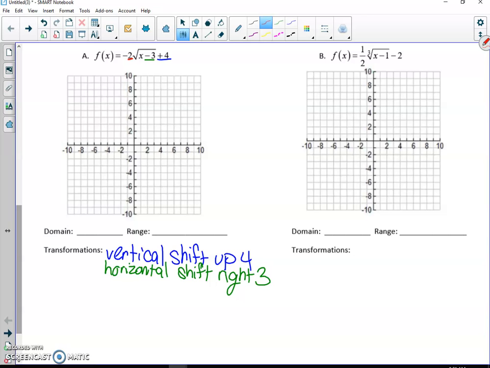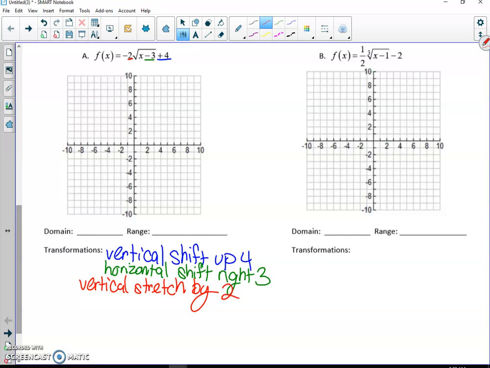So remember, anything outside of the radical affects the y values, or the vertical stuff, and anything inside the radical affects the horizontal stuff. So this is outside the radical, so it's going to be vertical, and when you multiply by something, it's either a vertical stretch or compression or shrink, however you phrase it. And for this one, because it's greater than 1, it's going to be a vertical stretch. Okay, so we have a vertical stretch by 2.